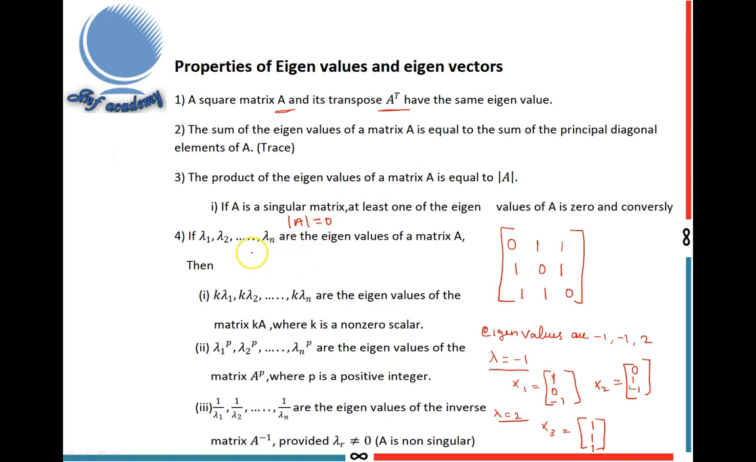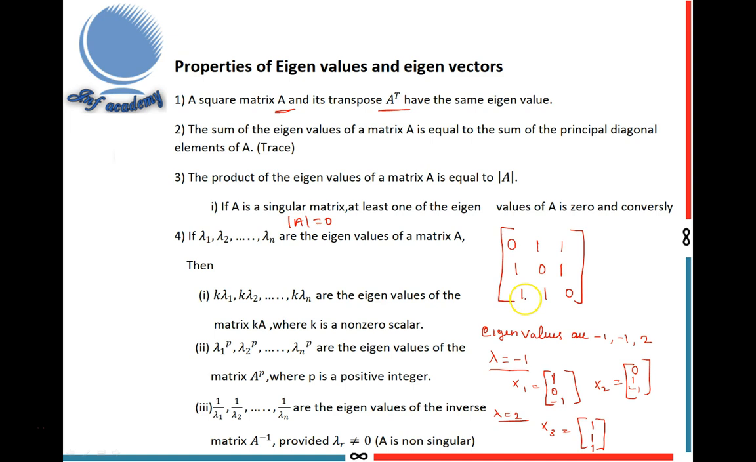Next, the fourth property. If lambda 1, lambda 2, up to lambda n are the eigenvalues of A, then k lambda 1, k lambda 2, up to k lambda n are the eigenvalues of the matrix kA, where k is a non-zero scalar. For example, suppose the eigenvalues of this A are -1, -1, 2, then the eigenvalues of 2A, multiplying by 2, are -2, -2, 4.